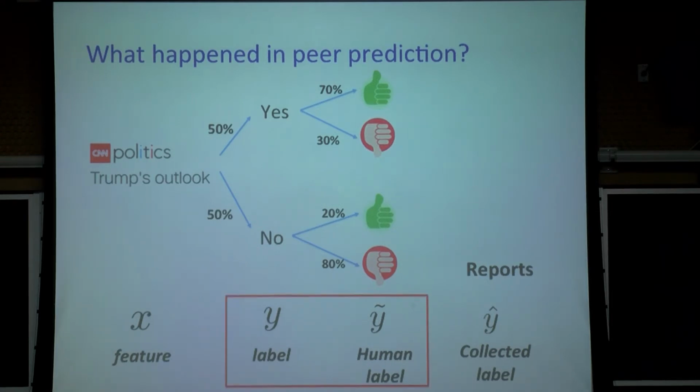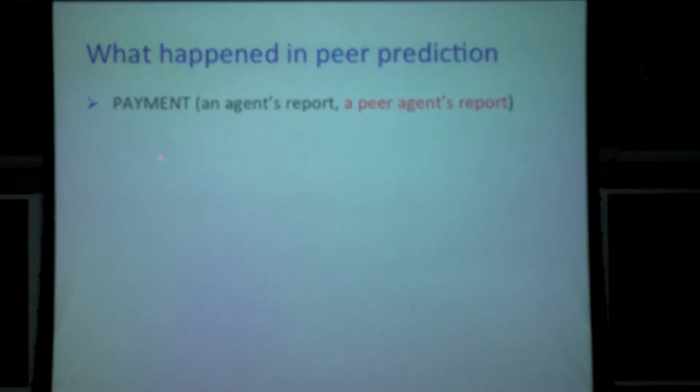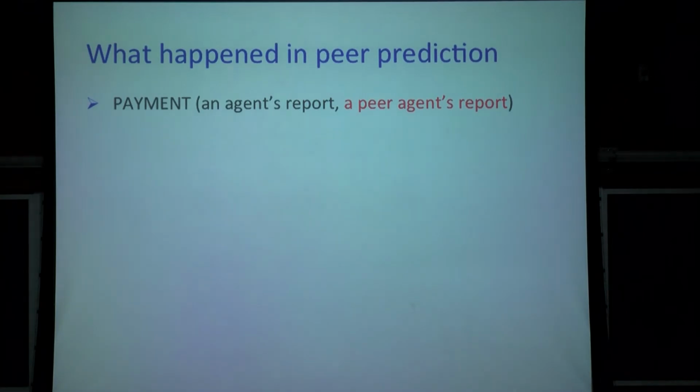What peer prediction does is essentially utilize the correlation between these two signals, how an agent's observation correlates with the ground truth. And through the ground truth, any two agents' signals also correlate with each other. The next step is very simple. You design a payment function that takes these two reports as input arguments, and you leverage this correlation to pay people based on these two reports.